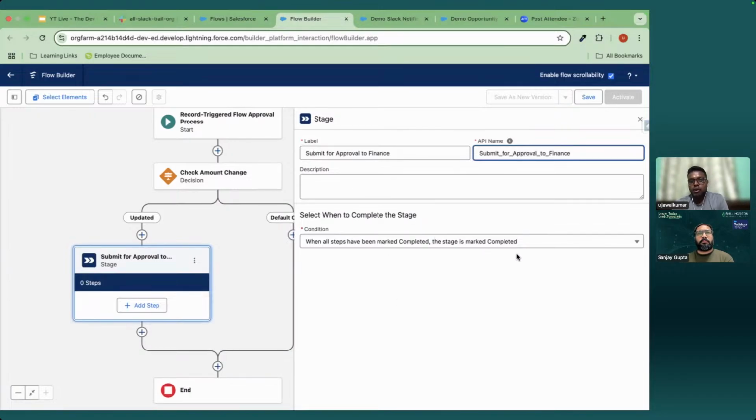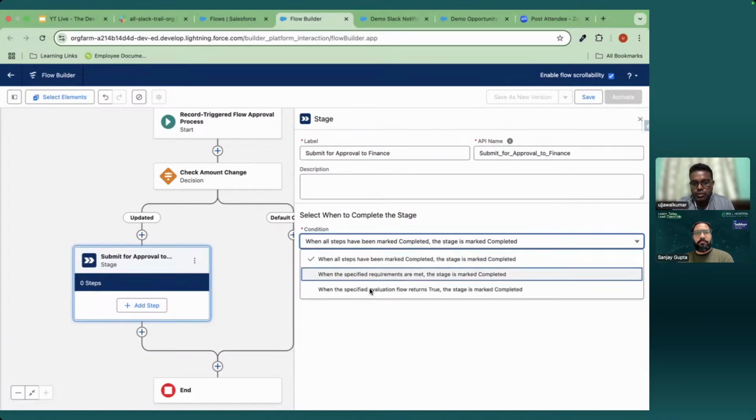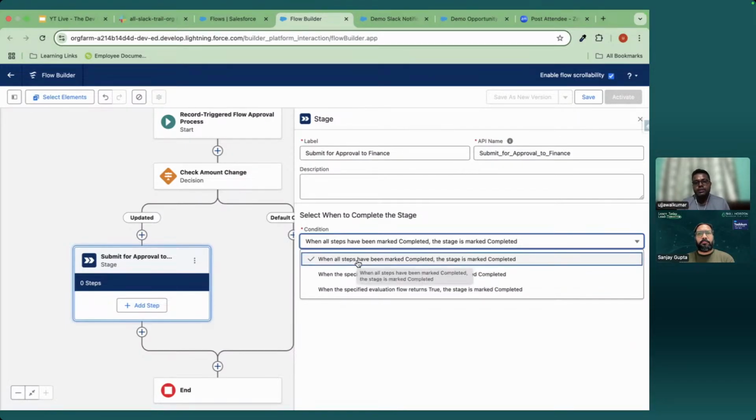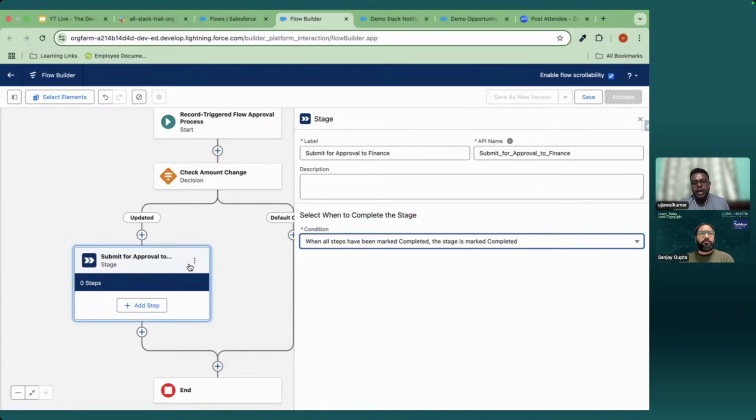So it has options. When all steps have been marked completed, the stage is marked completed. There are three options. Suppose you want to specify some criteria: if this criteria is met, then this stage would be marked completed. Or when the specified evaluation, if you have added some approval evaluation process, gets evaluated. For right now, I am selecting that when all the steps within this stage are completed, this particular stage will be marked completed. So I'm choosing this first one. Now a stage is set up.